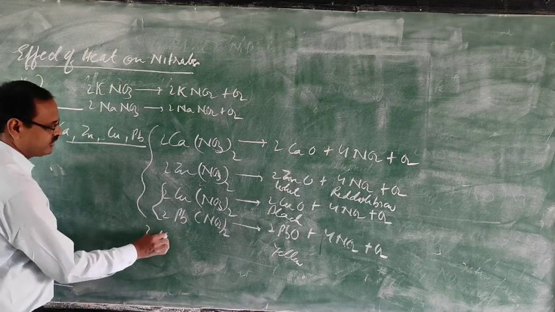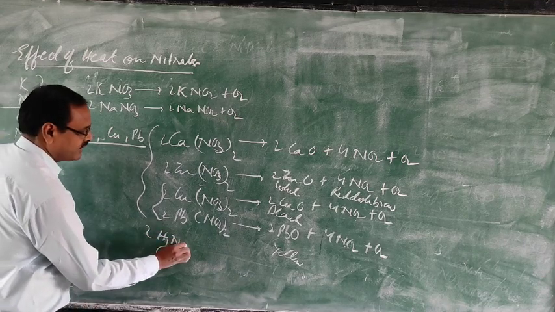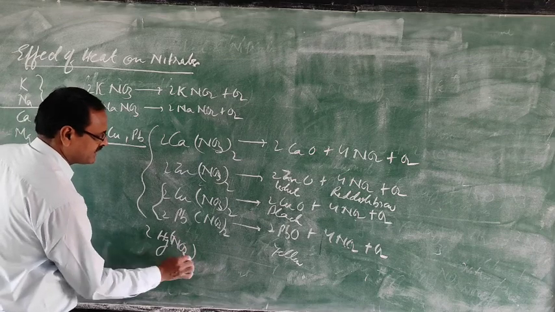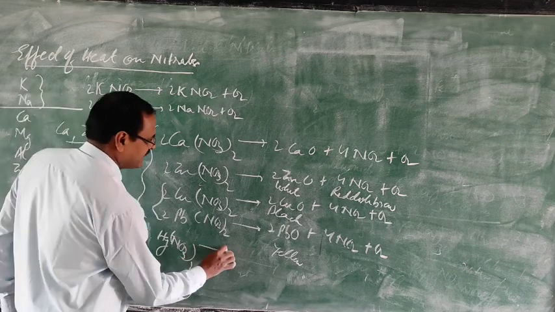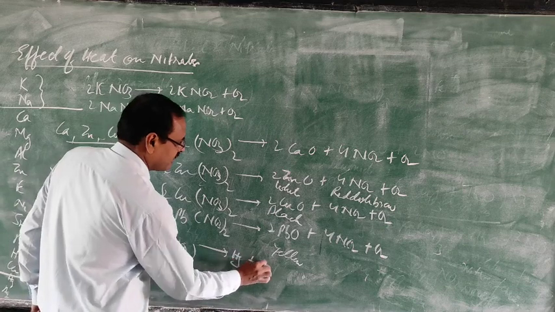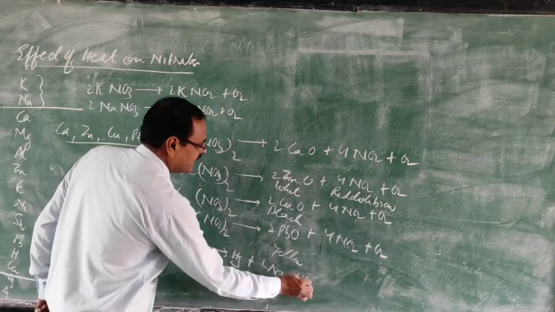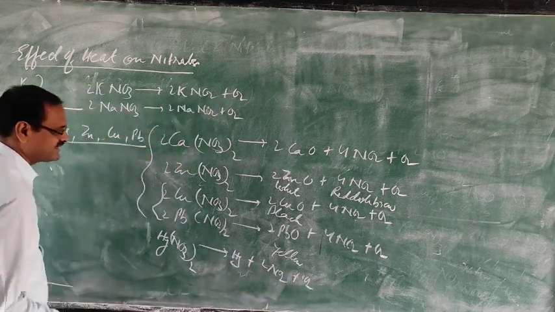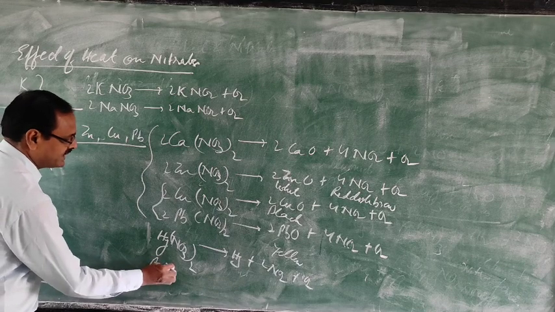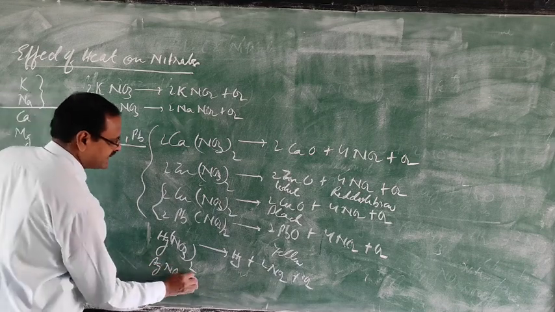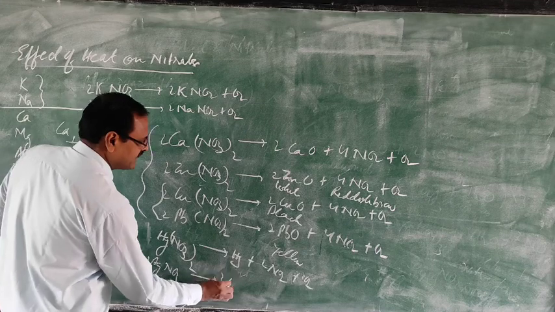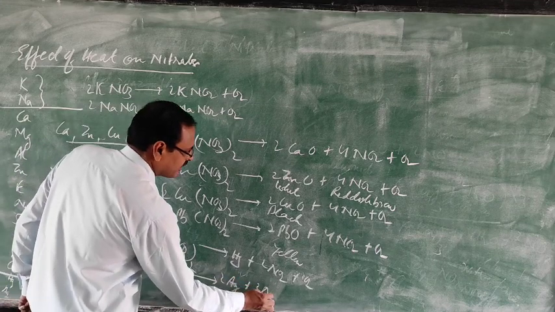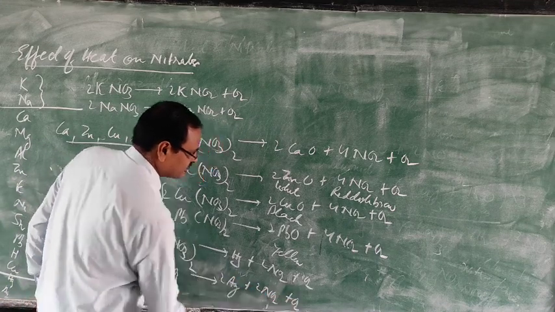Then mercuric nitrate, when heated, will give mercury, nitrogen dioxide and oxygen. Here also a brown gas is released. And silver nitrate, when heated, will give a metallic residue, nitrogen dioxide and oxygen.